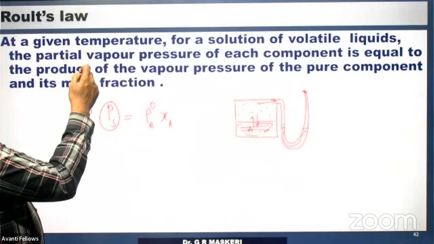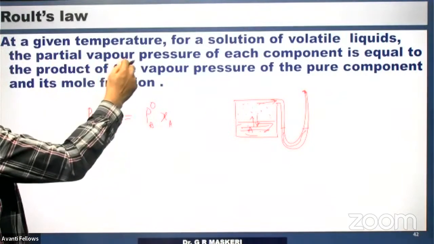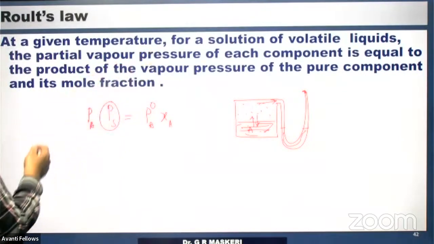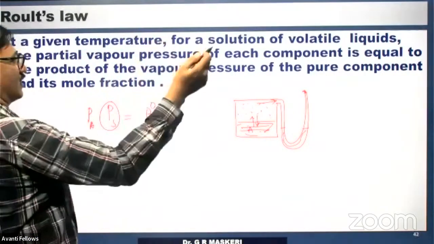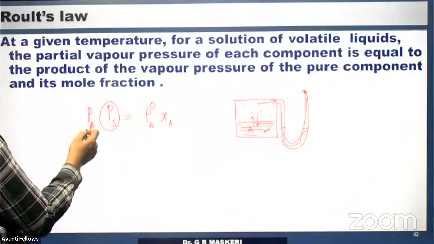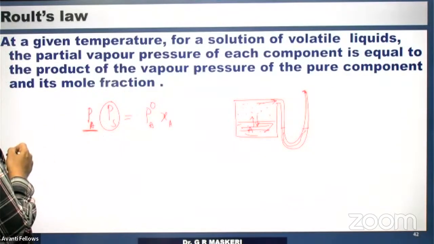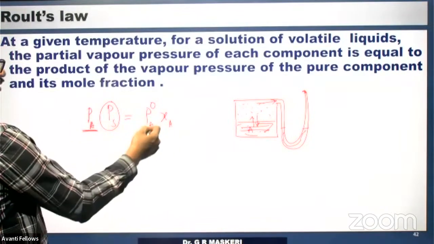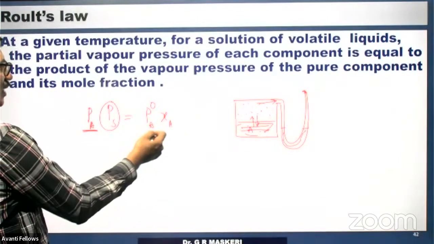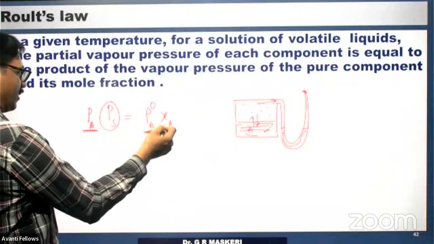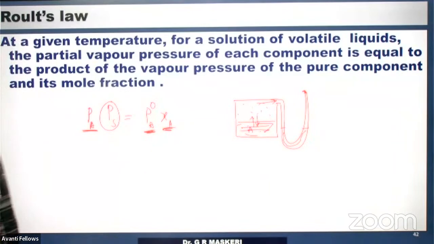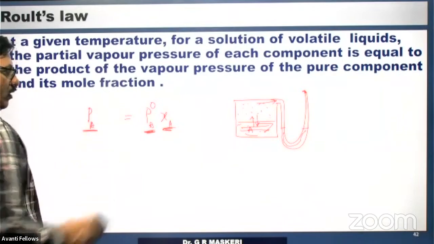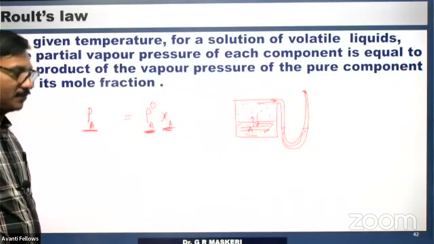What it says is, look into that. At a given temperature, for a solution of volatile liquids, the partial vapor pressure of each component is equal to the product of the vapor pressure of the pure component and its mole fraction XA. PA is equal to P0A into XA. So this is how you can apply that.